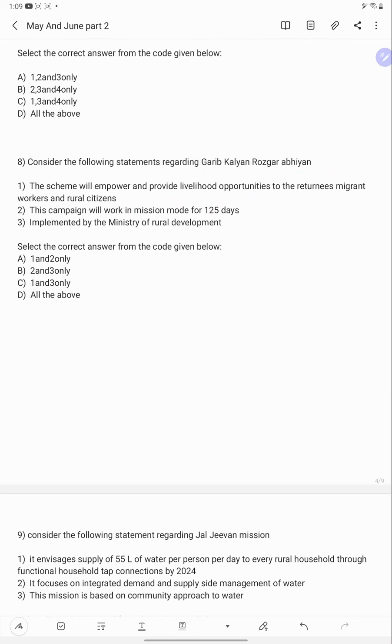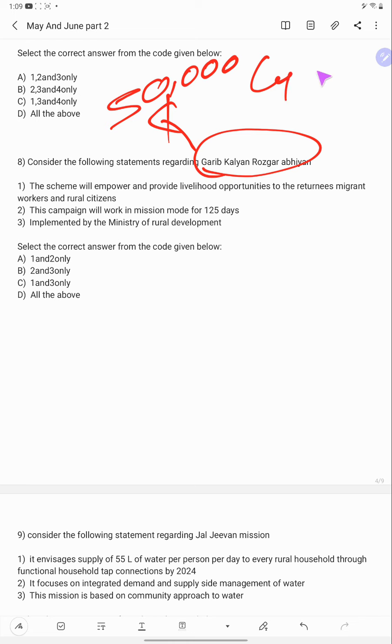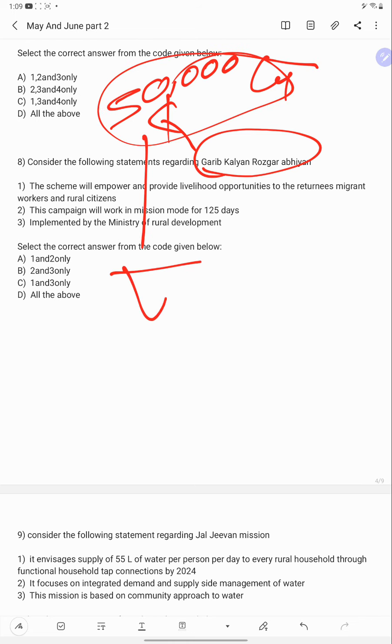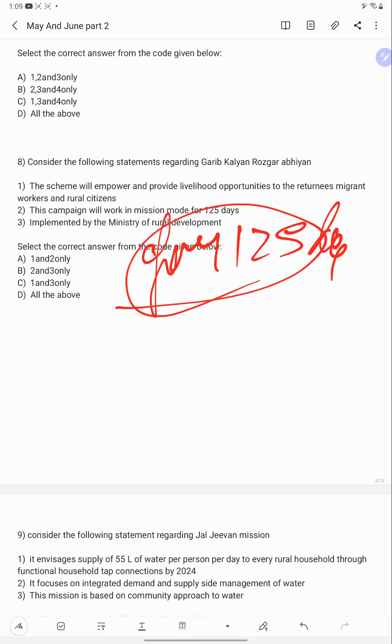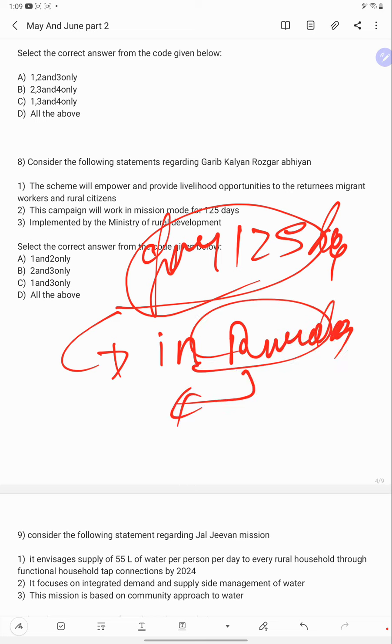So the government came up with Garibi Kalyan Rozgar Abhiyan with 50,000 crores. Its aim is to provide employment for 125 days. Where are they providing employment? In rural areas, that means in rural public works schemes.